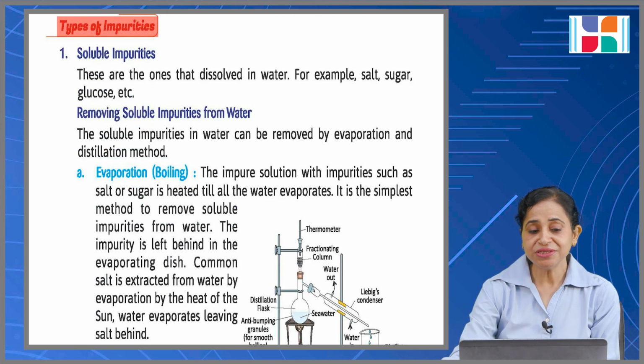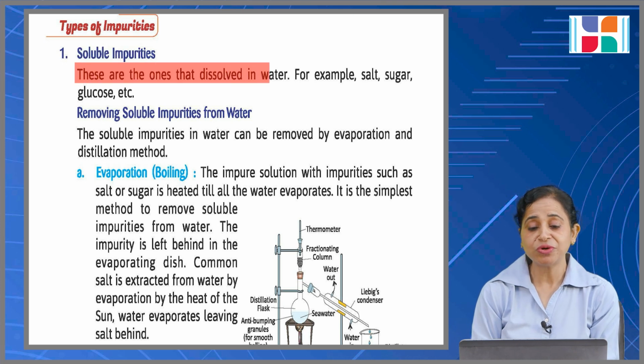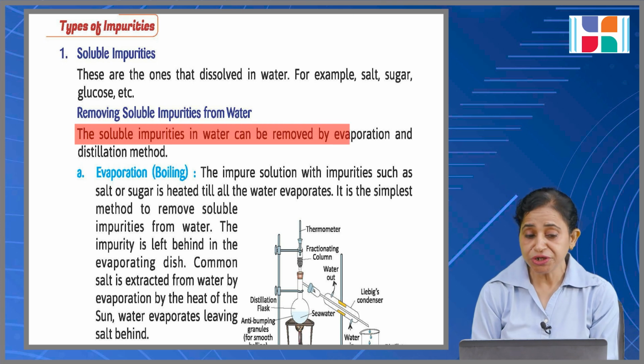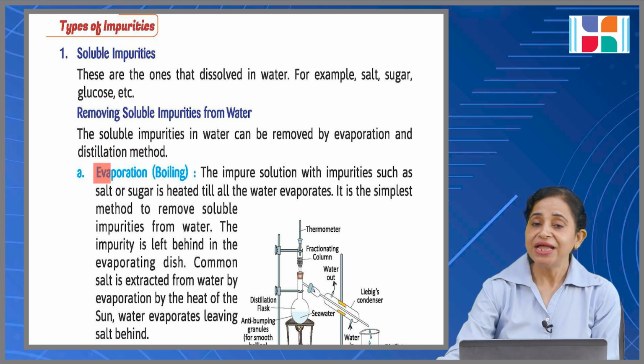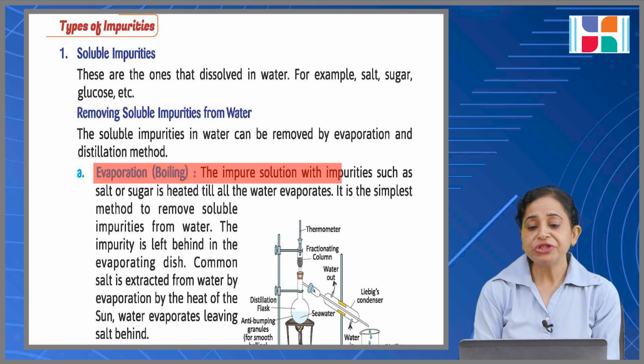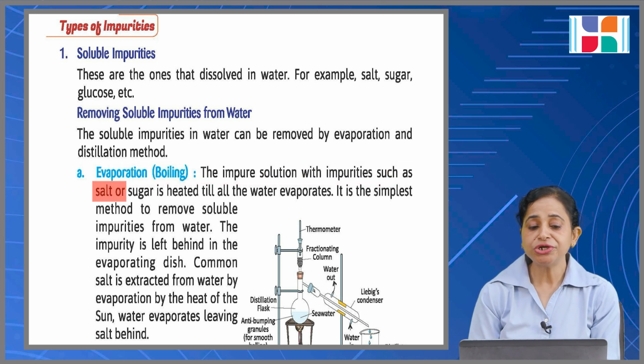Types of impurities. Soluble impurities are the ones that are dissolved in water, for example salt, sugar, glucose, etc. Removing soluble impurities from water. The soluble impurities in water can be removed by evaporation and distillation methods. Evaporation, boiling. The impure solution with impurities such as salt or sugar is heated till all the water evaporates.